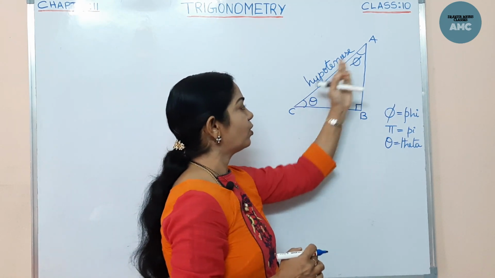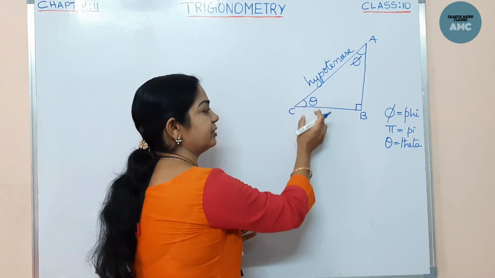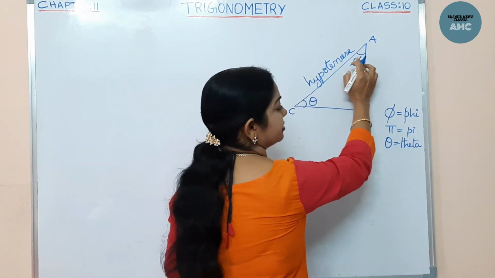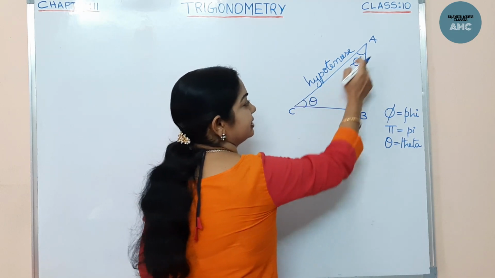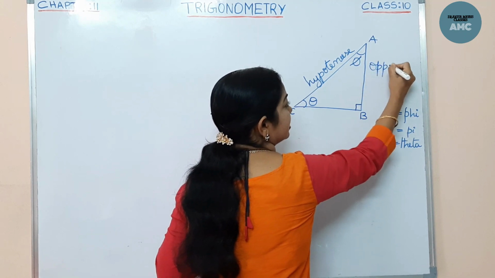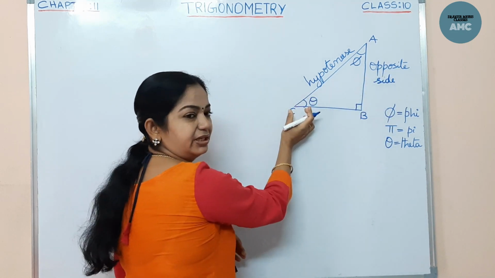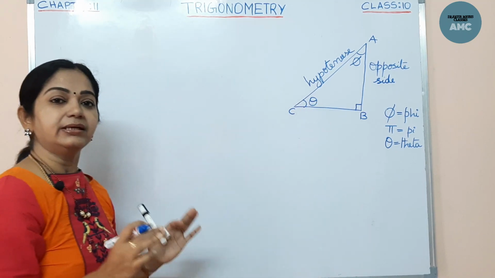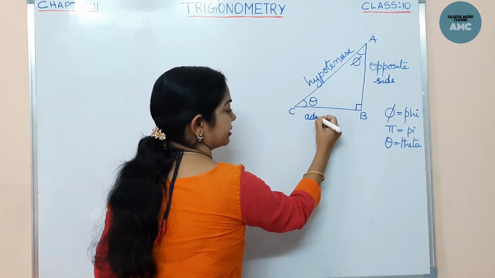Now let us know the sides. I want a relation between this angle and the sides. I am considering only theta, I am not taking phi. Now if I consider theta, for this theta, this side AB will be the opposite side, isn't it? Just opposite to theta. Now this side BC, for angle theta, is called the adjacent side. Just beside it, so it is called the adjacent side.